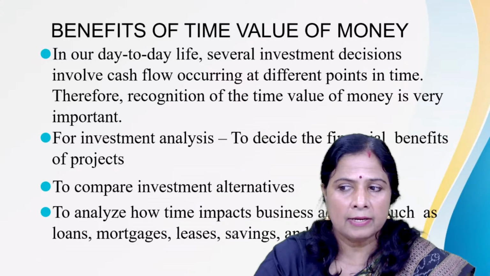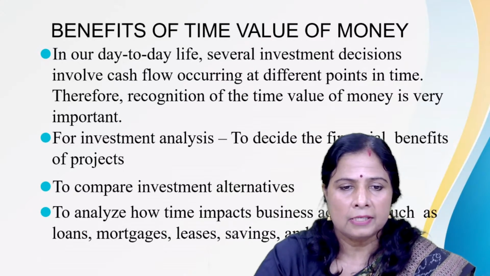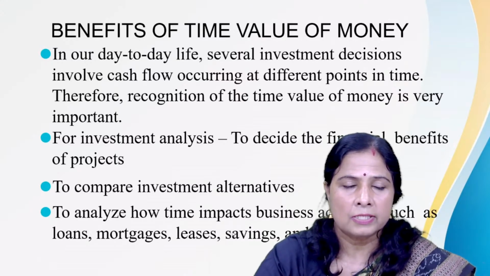On the basis of the analysis, we can compare and decide which one is beneficial, either to go for loans, or for mortgage, or for lease, or saving, or the calculation of annuities.